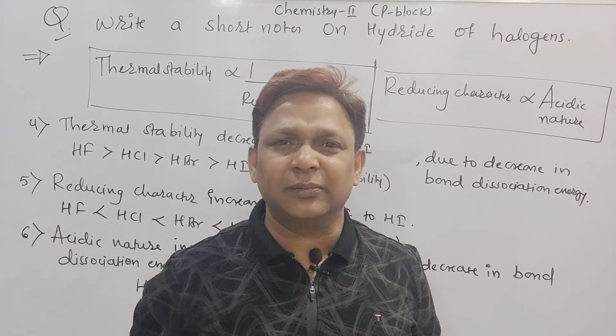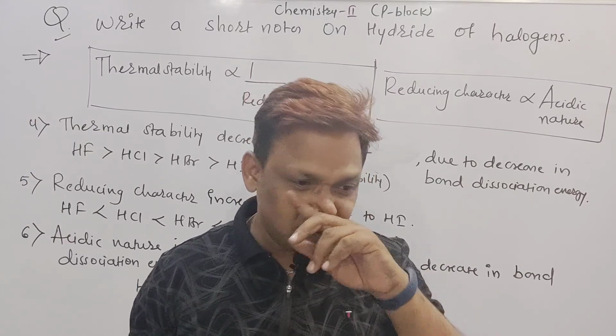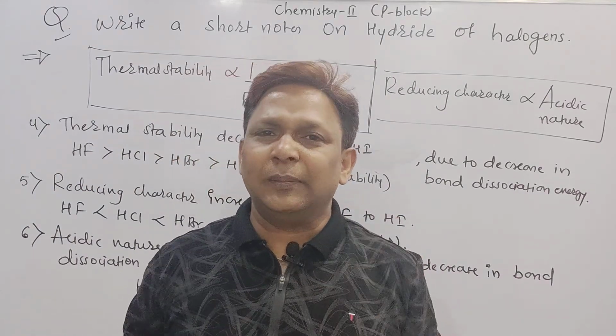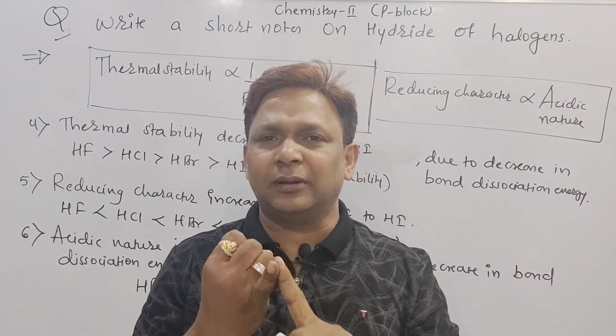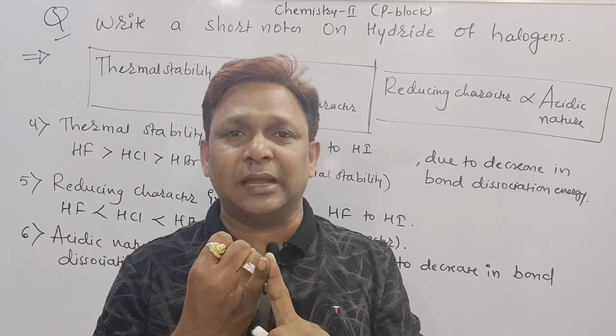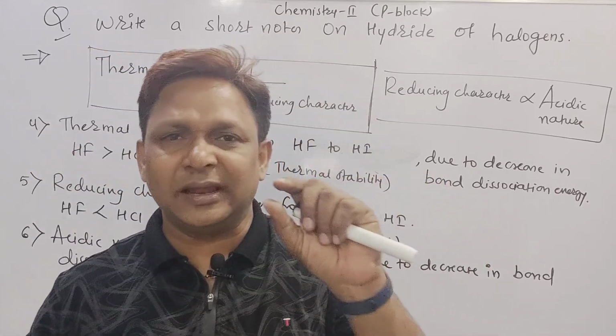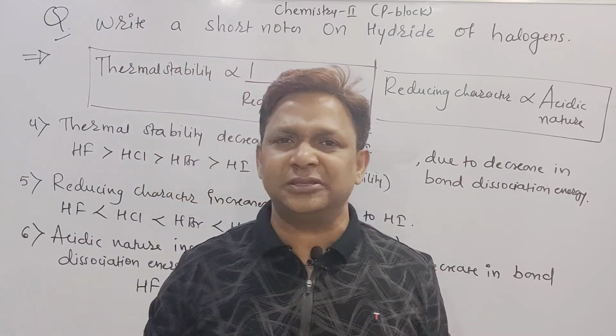We'll revise it once again. It is very simple to revise. First point, they are asking to write a short note on the hydrides of halogens. All the elements of group 17 can form hydrides of the type HX: HF, HCl, HBr, HI.